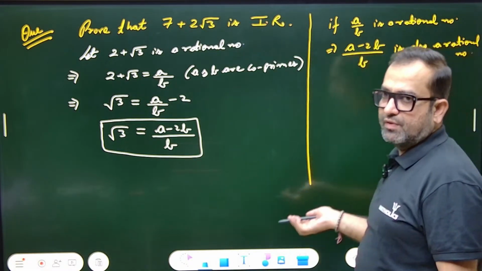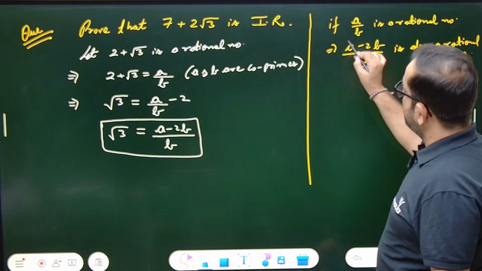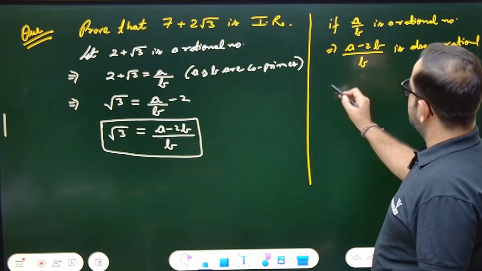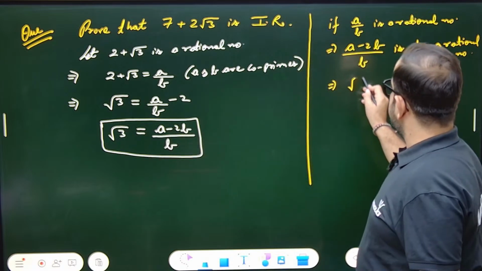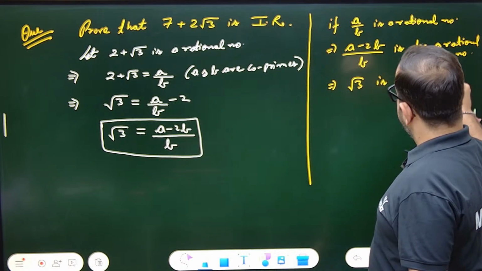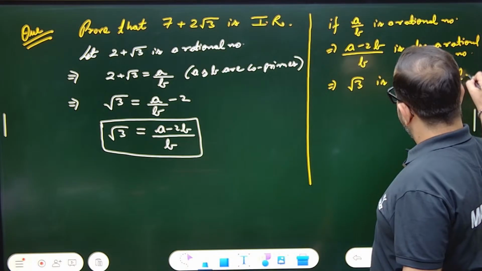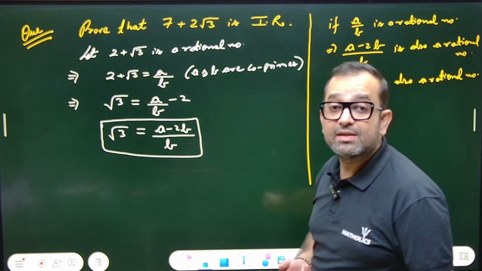Obviously, it is a combination of numbers, so it will be a rational number. So if (a minus 2b) upon b is also a rational number, it implies what is (a minus 2b) upon b? It is root 3. It implies root 3 is also a rational number, right? But we know that root 3 is what? Tell me, what is root 3? Root 3 is an irrational number.